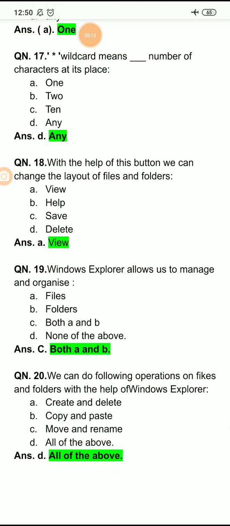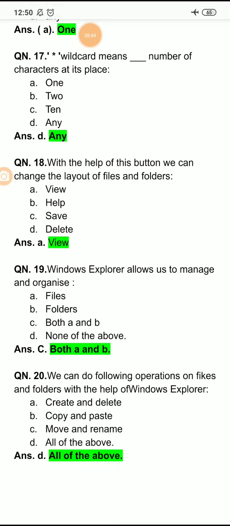So, here the question was, Windows Explorer allows us to manage and organize. Option A is files, option B is folders, option C is both A and B, and option D is none of the above. And here the right option is both A and B. Means Window Explorer allows us to manage and organize both files and folders.